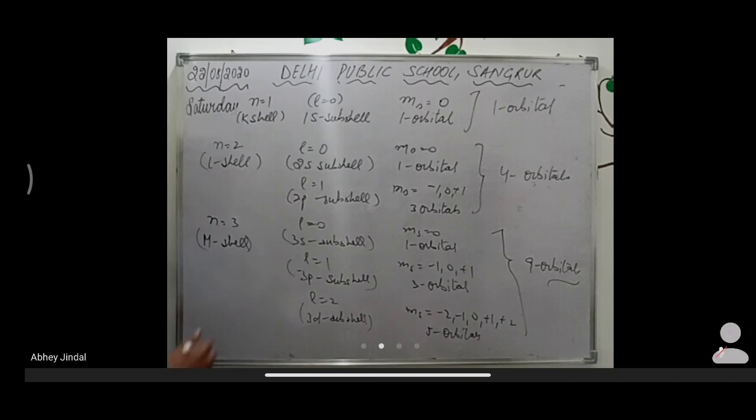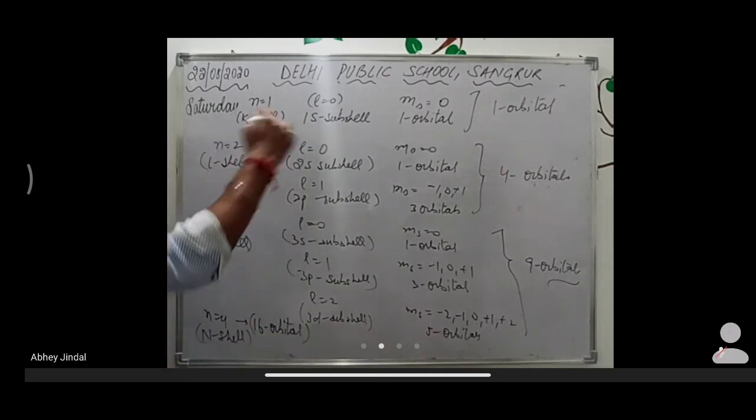Similarly, n is equal to 4, that is N shell. I am not writing in detail, I am just telling you the number of orbitals. How many orbitals will it have? Can you tell? 16 orbitals it will have. In 4f it contains 7 orbitals. That's why a total of 16 orbitals will be there. So this is the table. You can take a screenshot of it also, and you have to learn it.